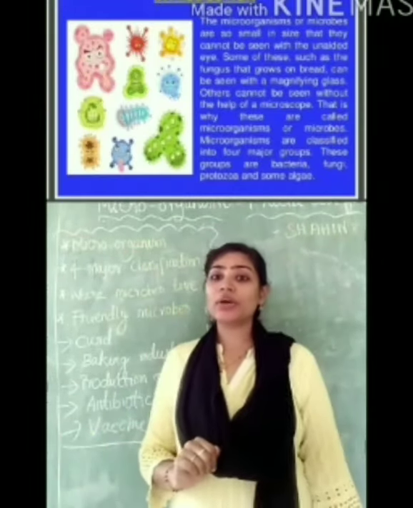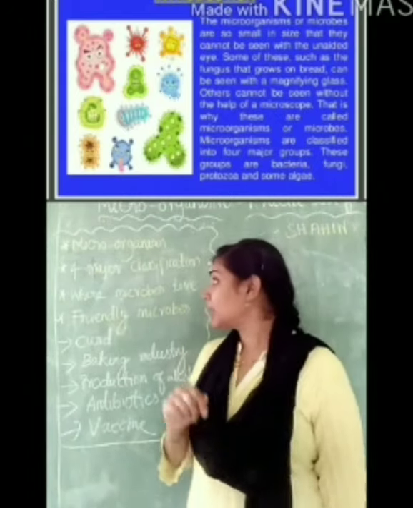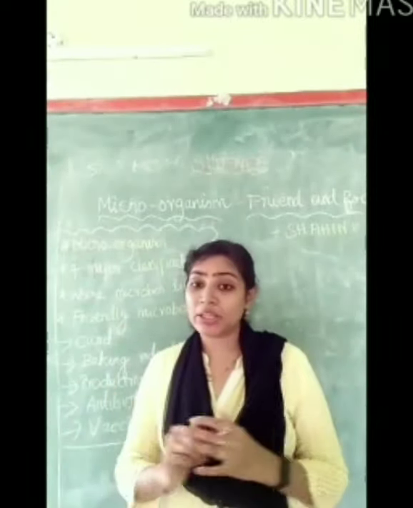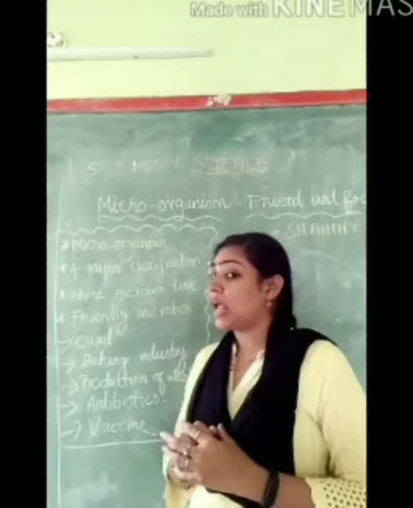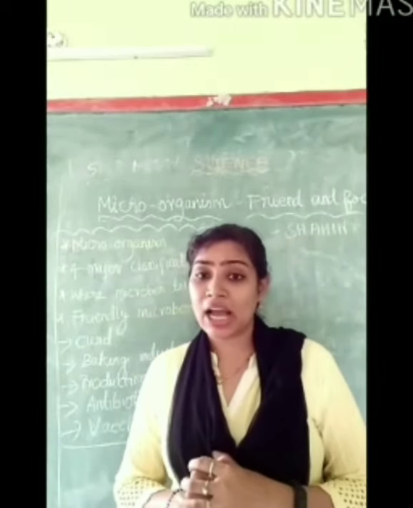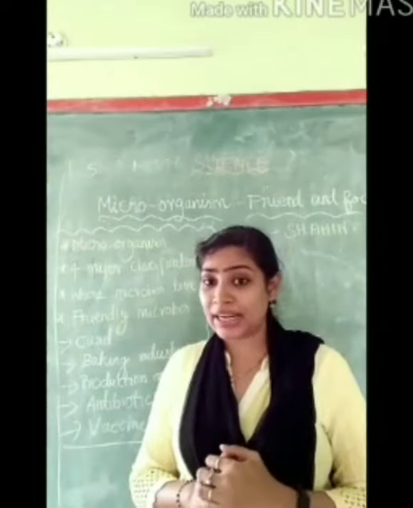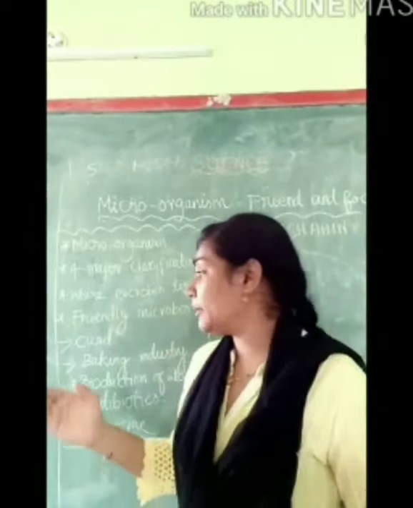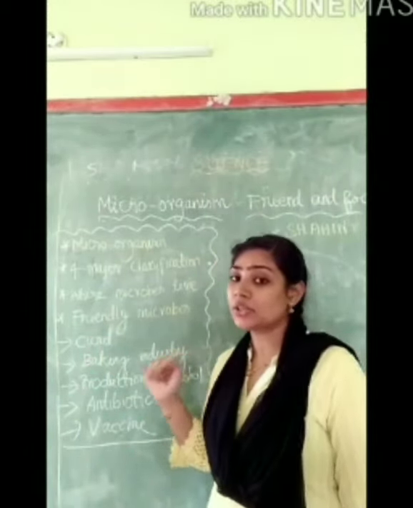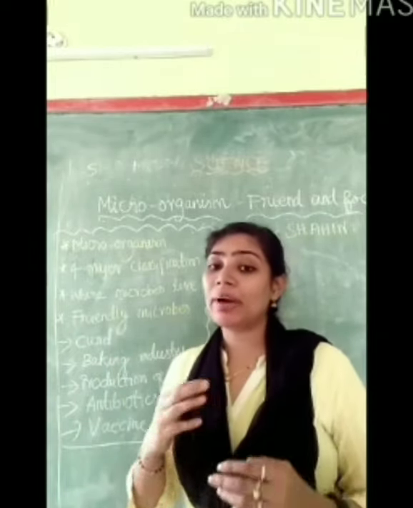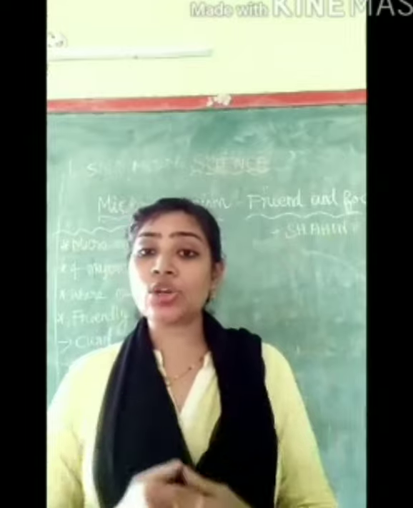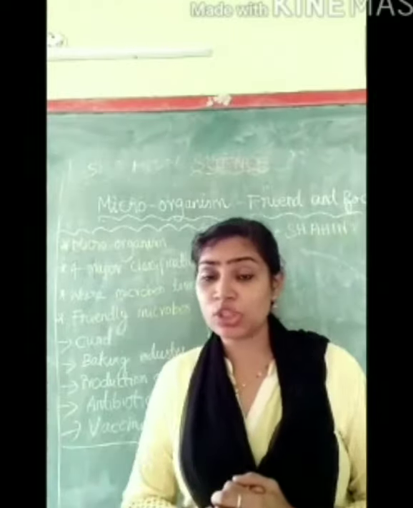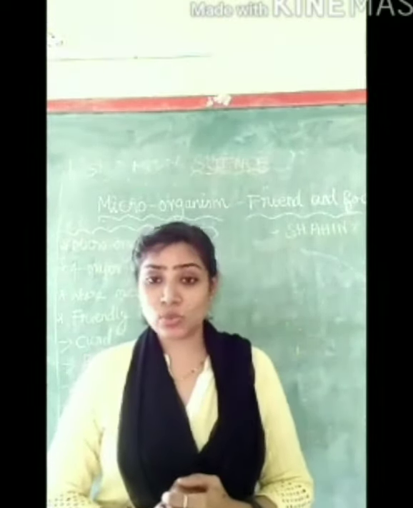In this topic we are going to learn about the microorganism and four major varieties of microorganisms and where microorganisms live, and also we are going to study about the friendly microorganisms, such as how the microorganisms are used in the preparation of curd and how it is used in the baking industries, how the microorganisms are used in the production of alcohol on large scale, and how the microorganisms are used to prepare antibiotics as well as vaccines.